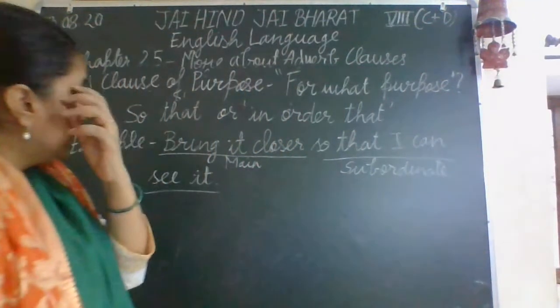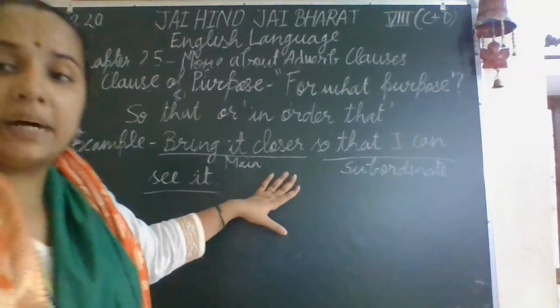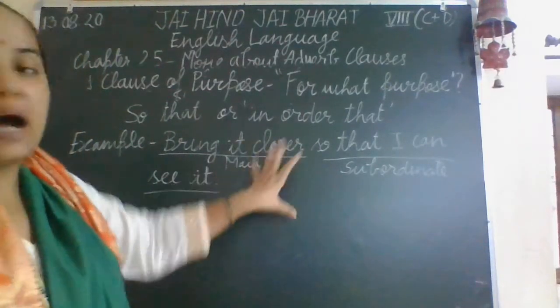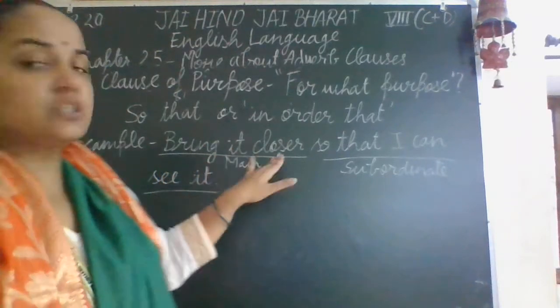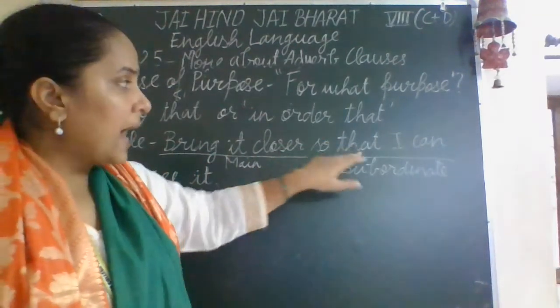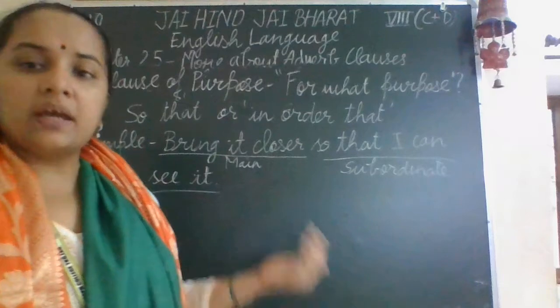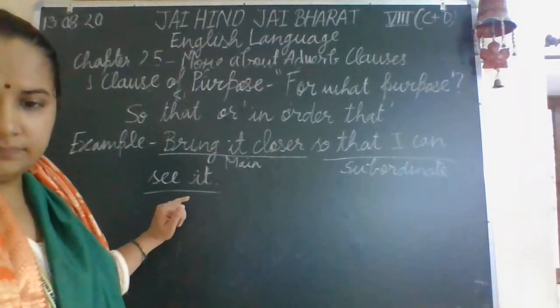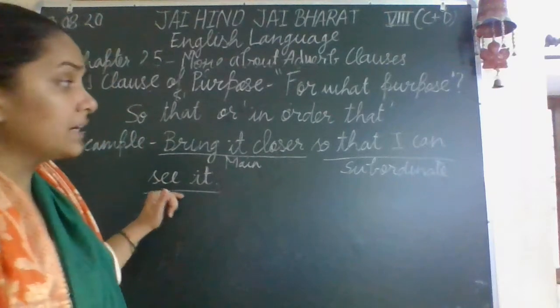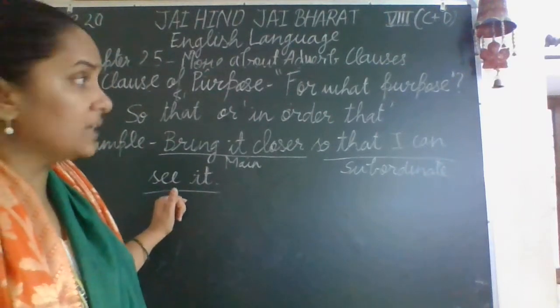And here it is telling you the purpose of bringing the article closer. In the first sentence, it is asking to bring it closer. And what is the purpose of bringing the thing closer? So that I can see it. It is defining the purpose.